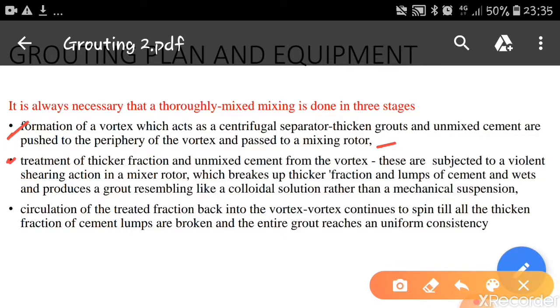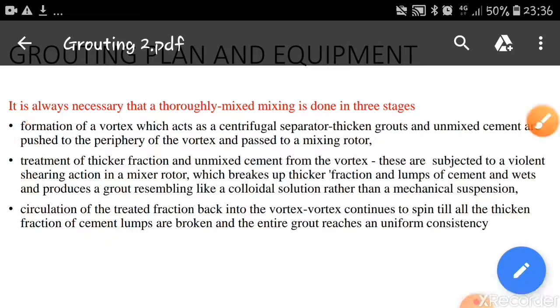In the second stage, treatment of thicker fraction and unmixed cement from the vortex. These are subjected to a violent shearing action in a mixed rotor, which breaks up thicker fraction and lumps of cement and wets and produces a grout resembling a colloidal solution rather than a mechanical suspension. And in the third step, circulation of the treated fraction back to the vortex continues to spin till all the thickened fraction of cement lumps are broken and the entire grout reaches uniform consistency. These are the procedures required in case of grouting.